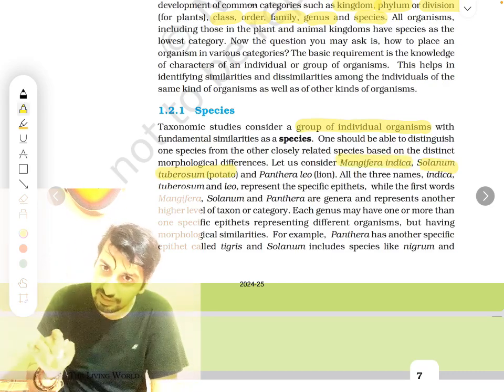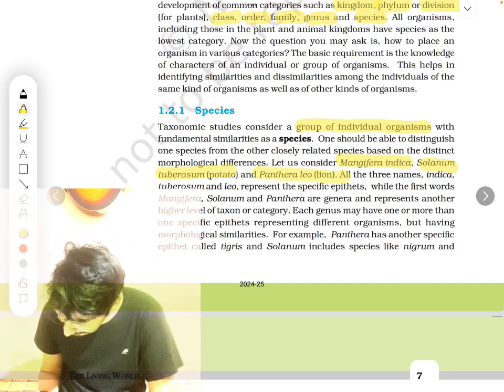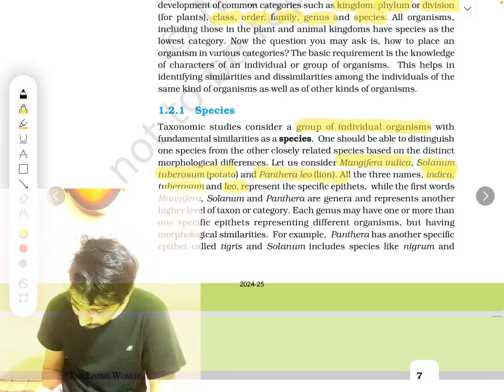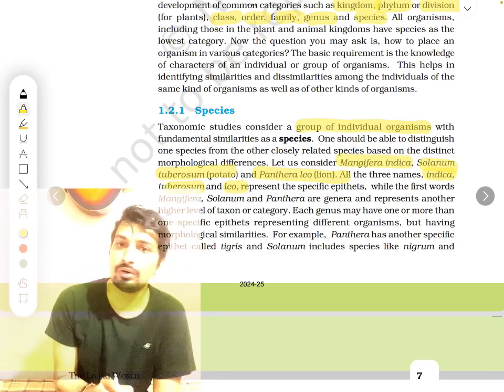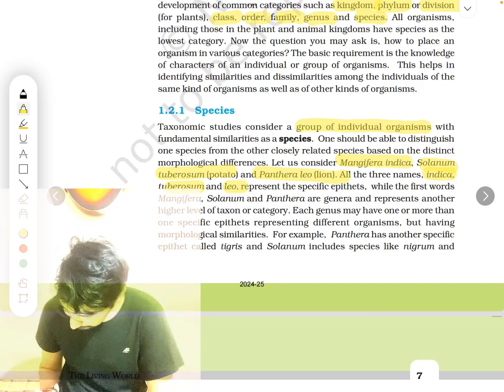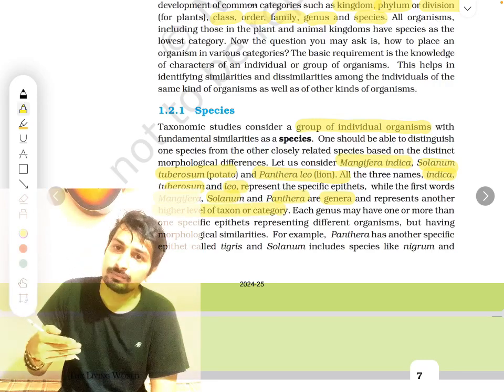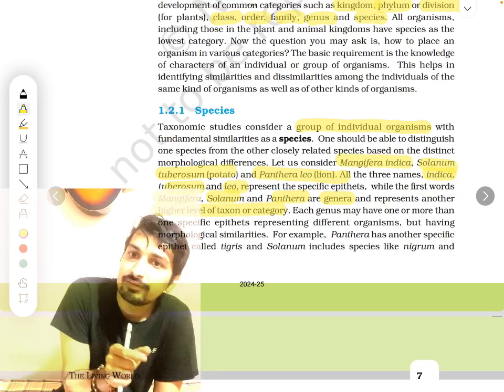Solanum tuberosum means potato. Mangifera indica is mango. Panthera leo, lion. So here indica, tuberosum and leo are specific types of that plant or animal. That is known as specific epithet. That is a genus, okay? So Mangifera, Solanum, Panthera, all these are genera which represent a little higher level. Specific epithet is a little lower level.